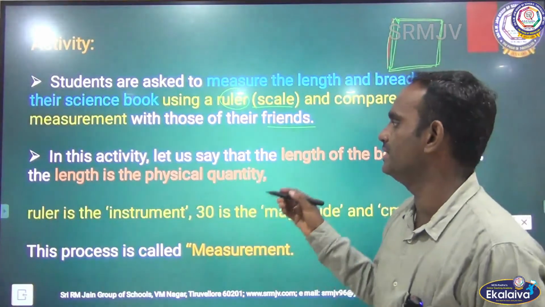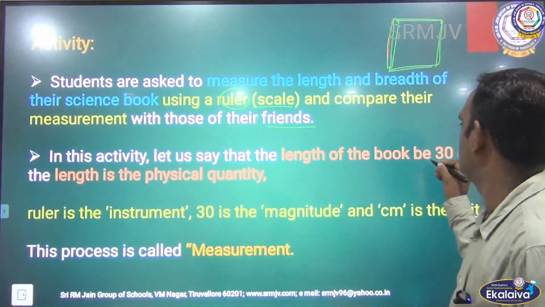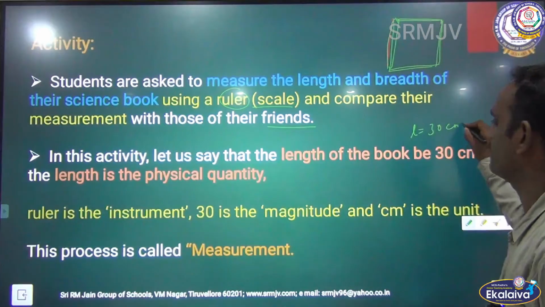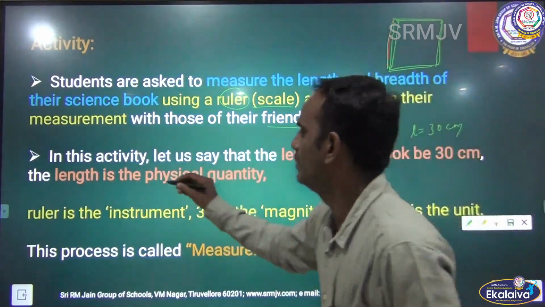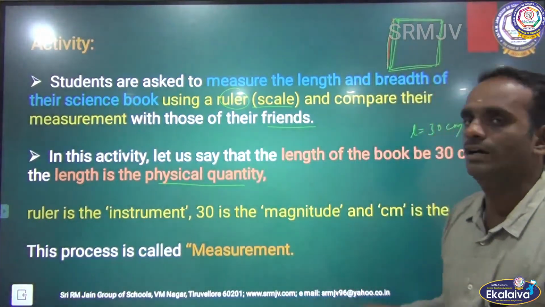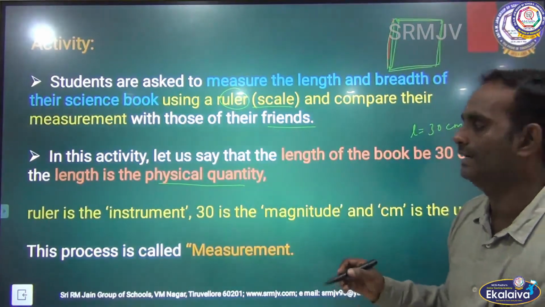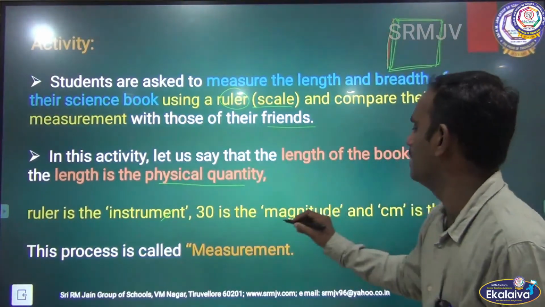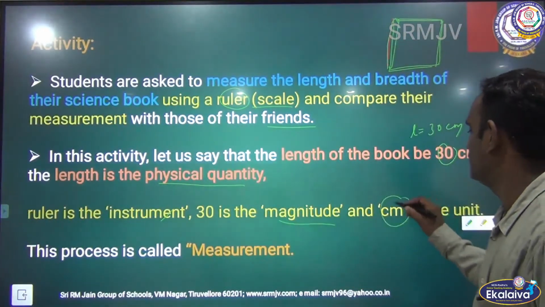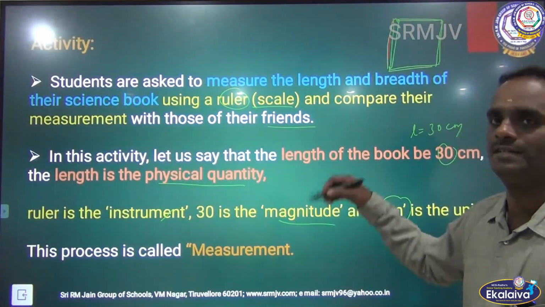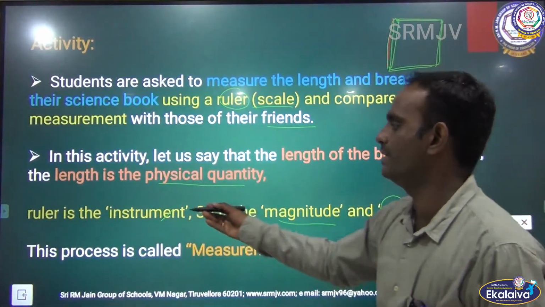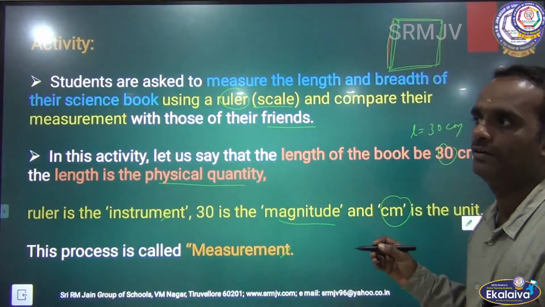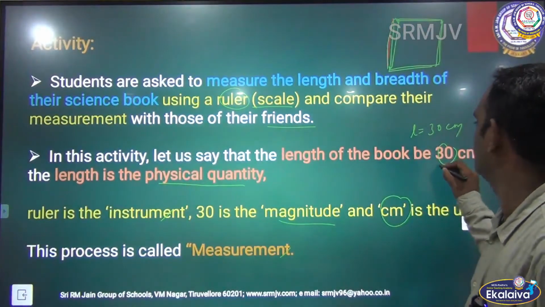In this activity, let us say the length of the book is 30 centimeter. Length is the physical quantity. The ruler which is used to measure is called the instrument. Here 30 is the magnitude and centimeter is the unit. This process is called measurement. With the help of the instrument ruler, we can find the length of the book. Finally, we got 30 centimeter.